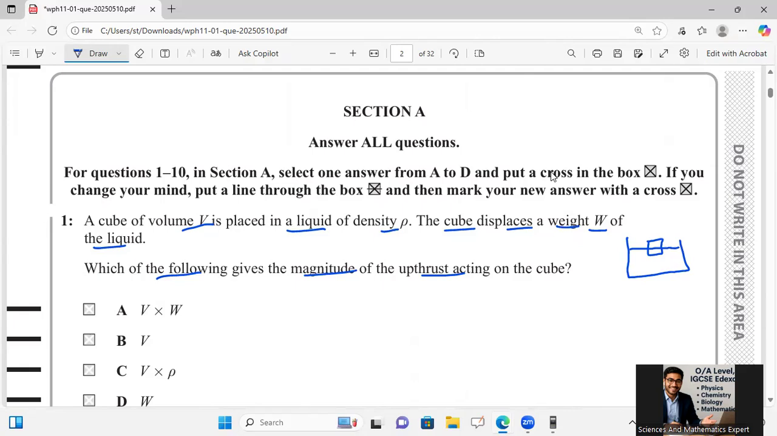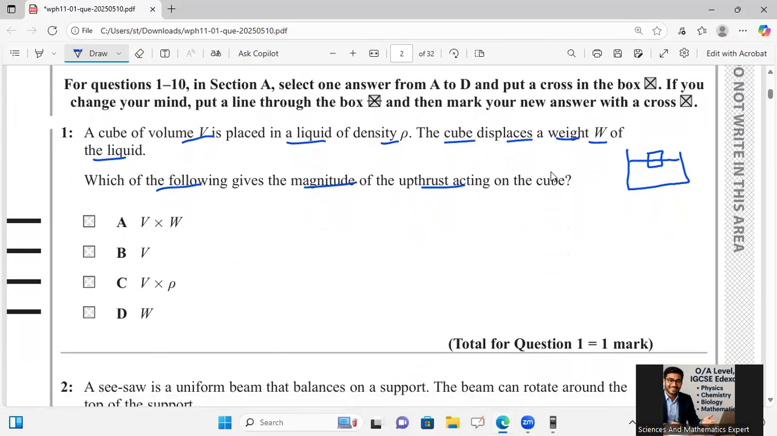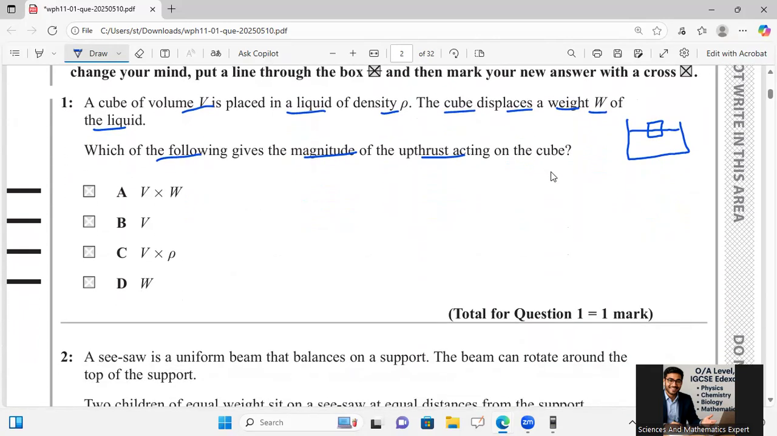V multiplied by W makes no sense, volume multiplied by weight like that. And volume is not being displaced properly here. Volume multiplied by density: if we use the relation density is equal to mass over volume, volume into density gives me mass. And upthrust is a force and not a mass.